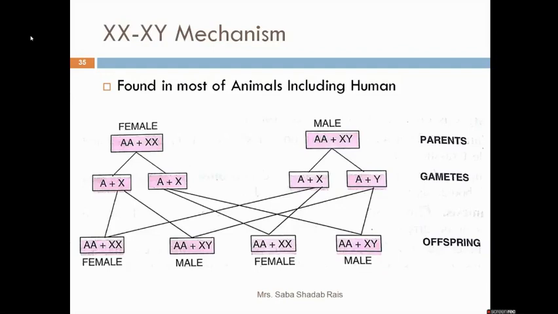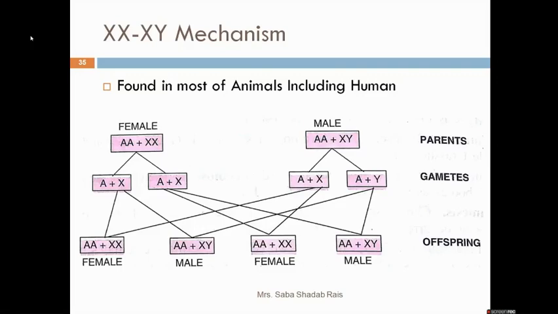The human male will produce two types of sperms. Hence, in the case of humans, or animals following the XX-XY mechanism, the sex of an individual is decided by the male. Most of the time we have seen in society that the female is cursed if she is not getting a baby boy, or in some families, very rarely, a baby girl, but actually the male is responsible for the sex of their offspring.